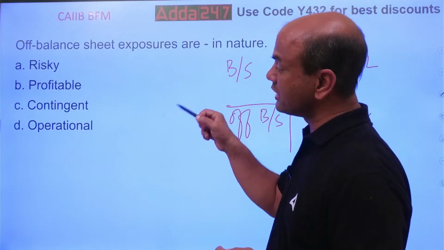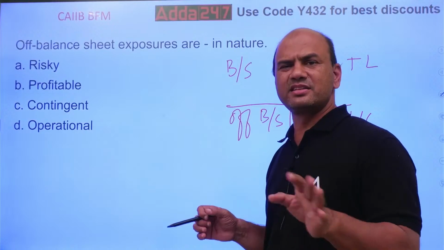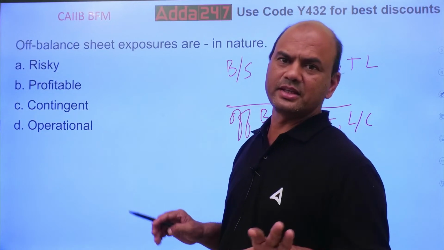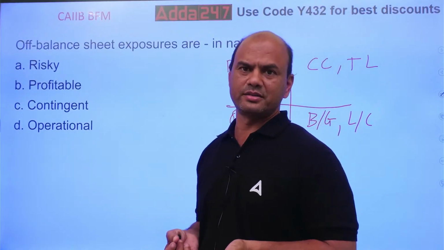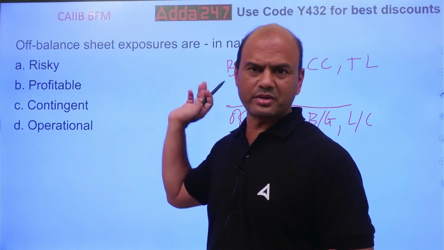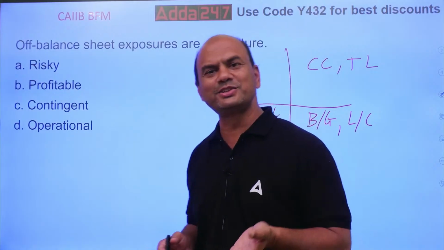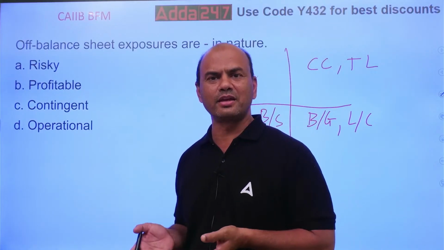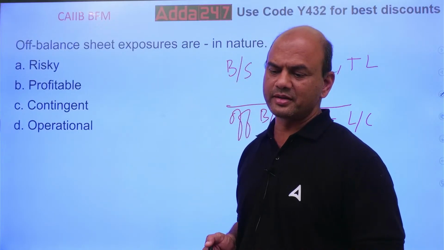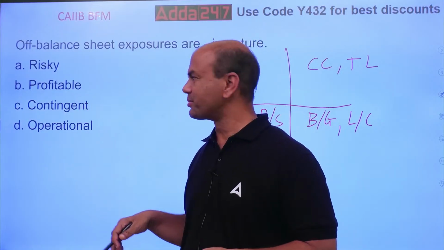Risky, profitable, contingent and operational. Now you'll say risky. Everything is risky in banking. That's why we are there, isn't it? But that is calculated risk. So this option is out. Profitable. What is profitable? Of course, it should be profitable. That's why you are there in the banking. If something is not profitable, why are you doing it? Isn't it? So these two answers are out.